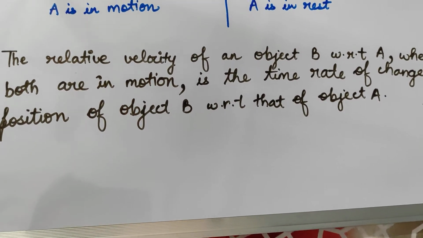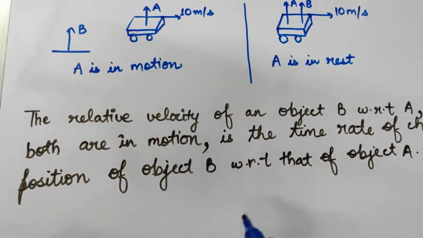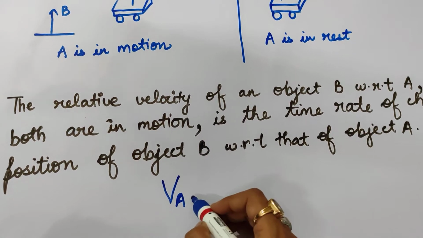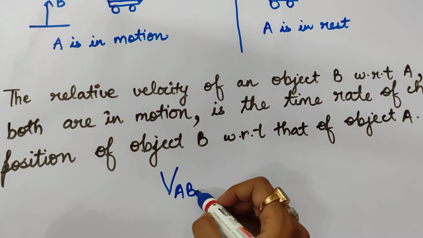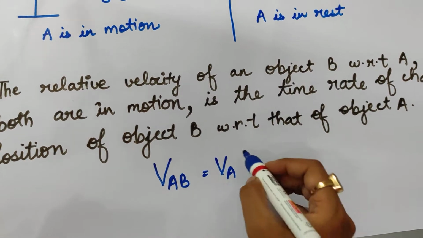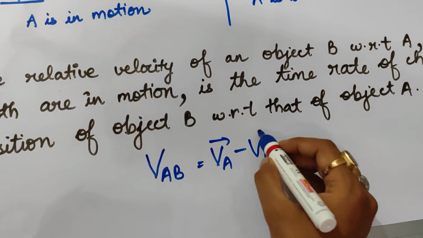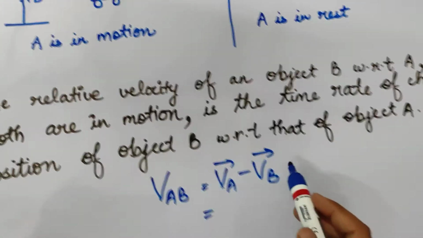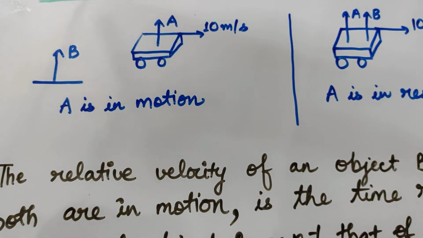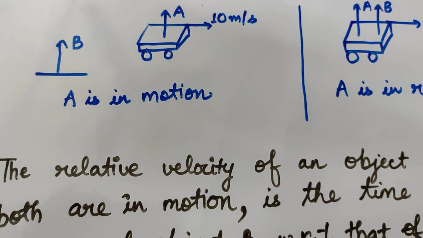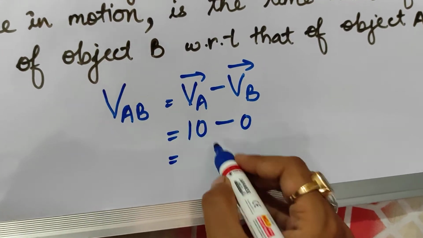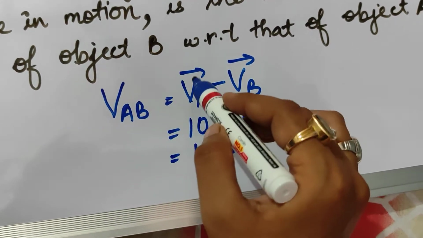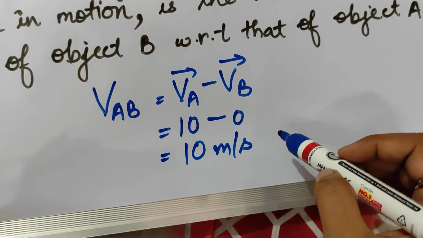Now if we find the relative velocity in the above case, what will be the relative velocity? Relative velocity of A with respect to B will be equal to vector VA minus vector VB. Okay, velocity of A minus velocity of B. Now what is the velocity of A in this case? It is 10, and the velocity of B in this case is 0. So what will we get? 10 meter per second.